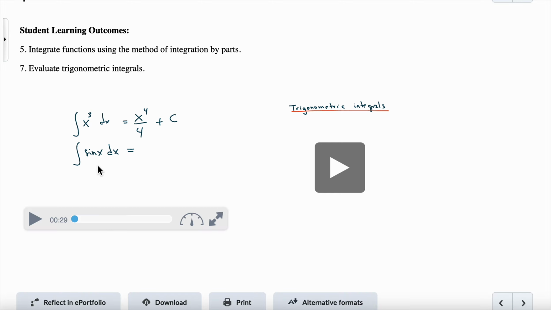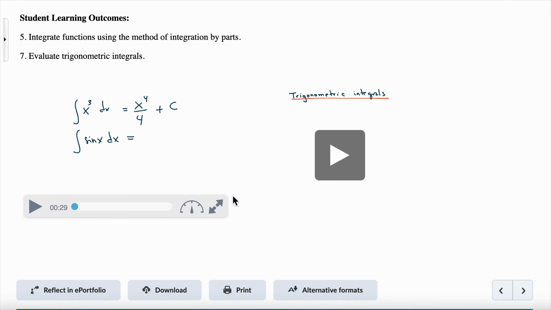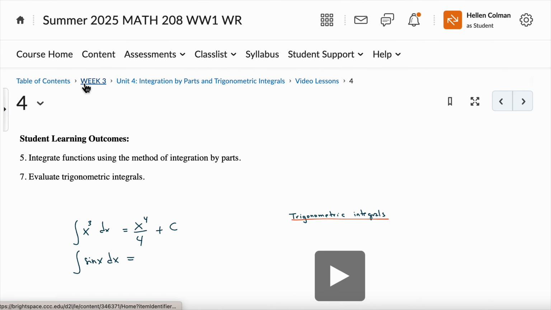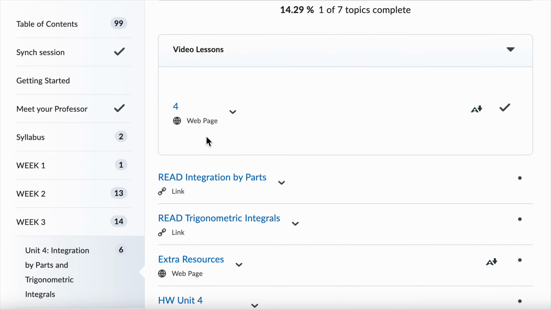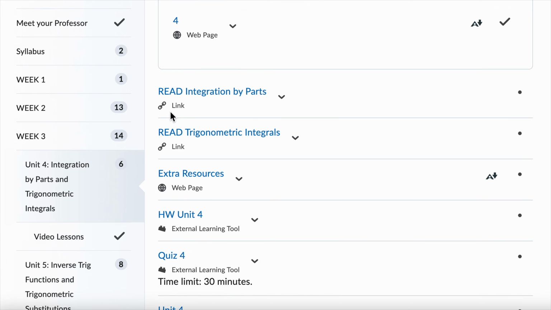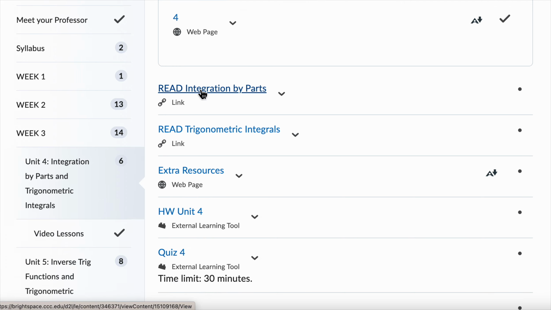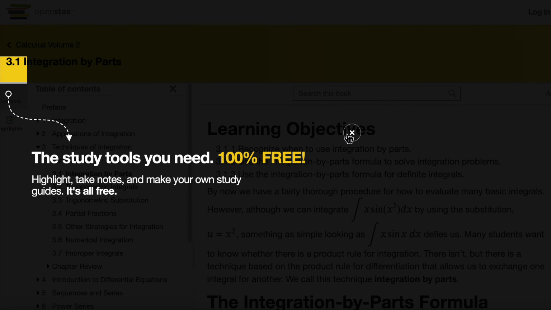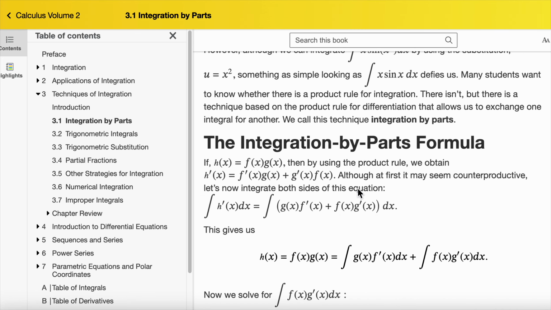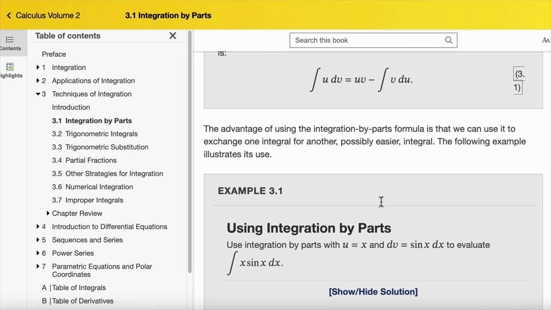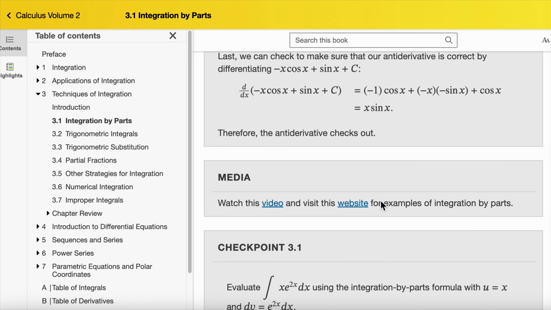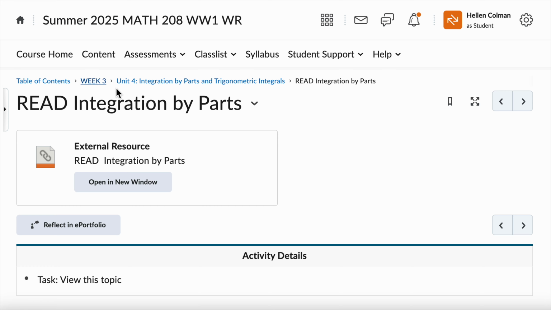Okay, you got an idea how the videos look like. You have to watch the videos for each unit. Let's come back to the unit. We said that there are video lessons. Also, you have to read the lesson in the book. So you click in here, and you'll have the lesson here. You just read and study the lesson also in the book.